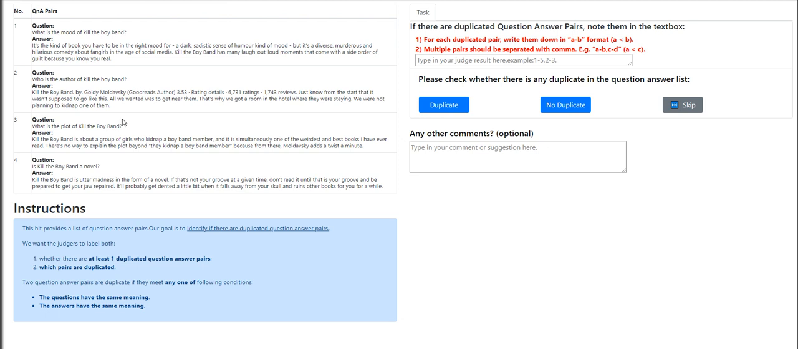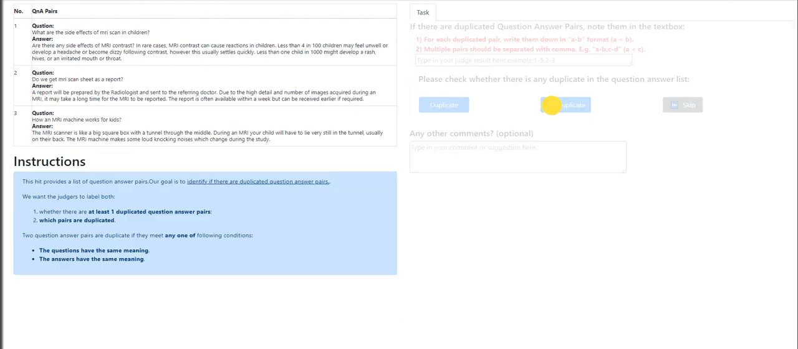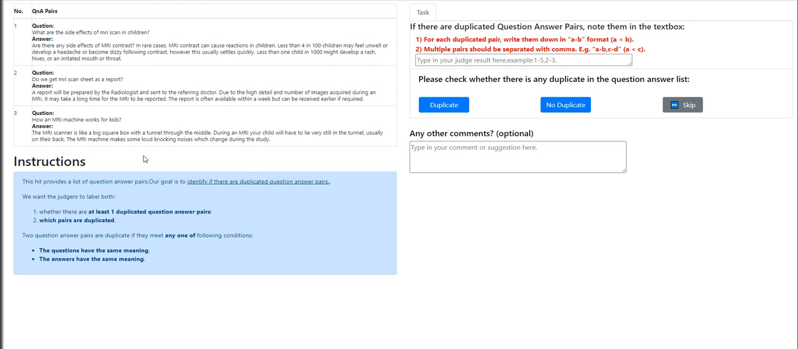Who is the author of Kill the Boy Band? What is the plot of Kill the Boy Band? Is Kill the Boy Band a novel? Who is the mood? Who is the author? No duplicate, guys. Moving on to the next: what are the side effects of MRI scan in children?